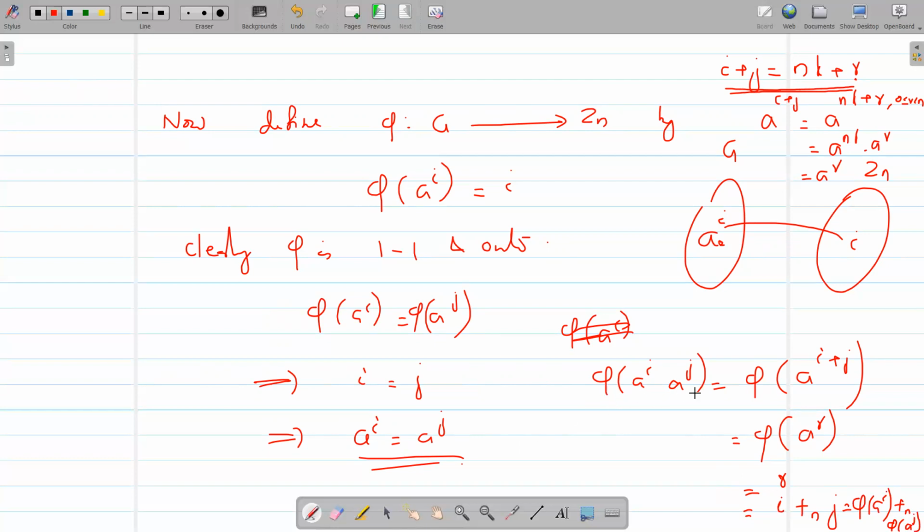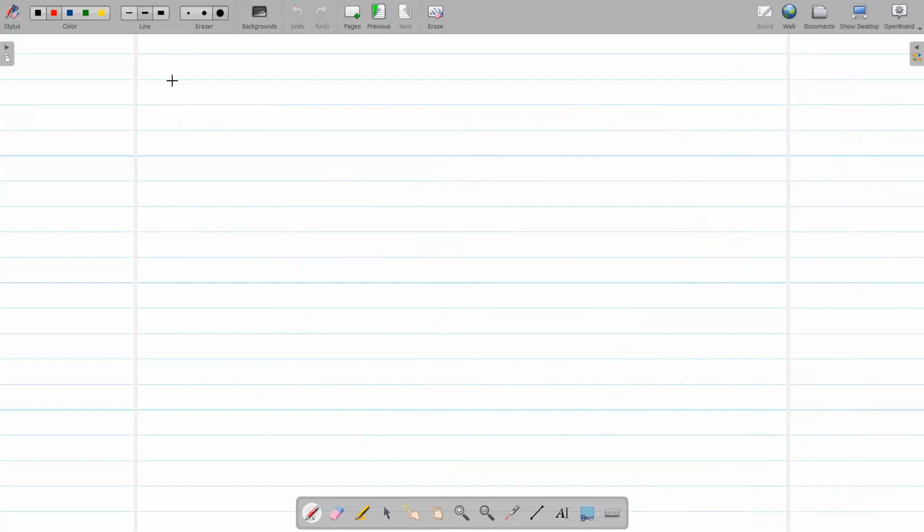We proved that phi of ab is equal to phi a phi b with respect to the operations in respective groups. Therefore phi is an isomorphism. Therefore, G is isomorphic to Zn, where G is a cyclic group generated by A of order n.